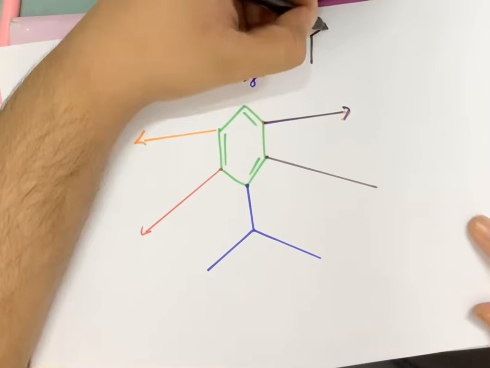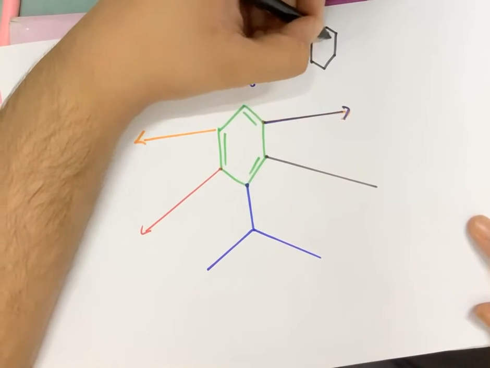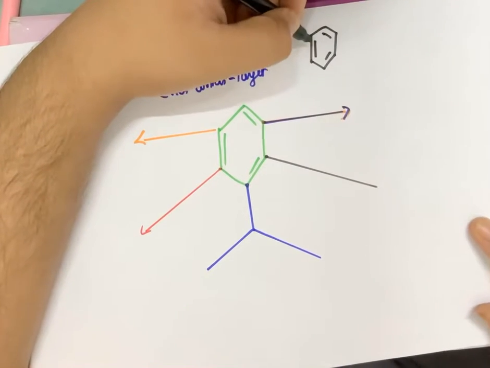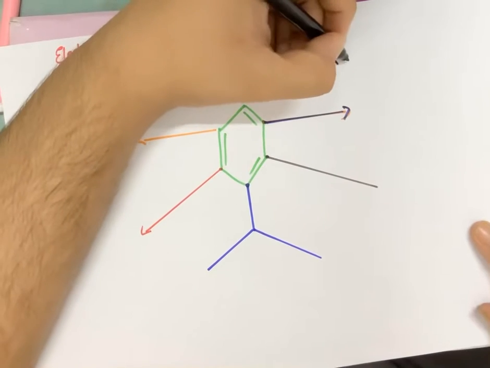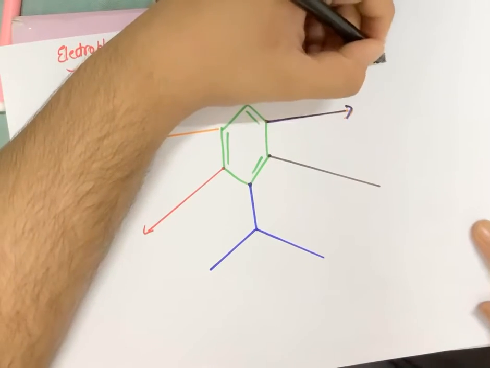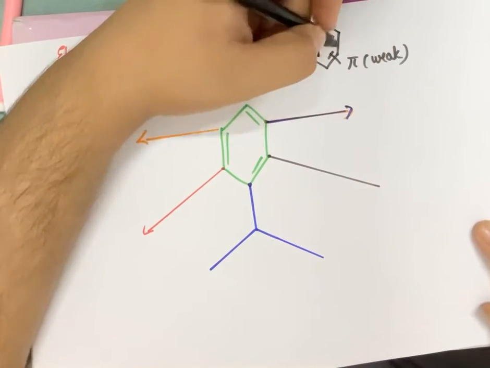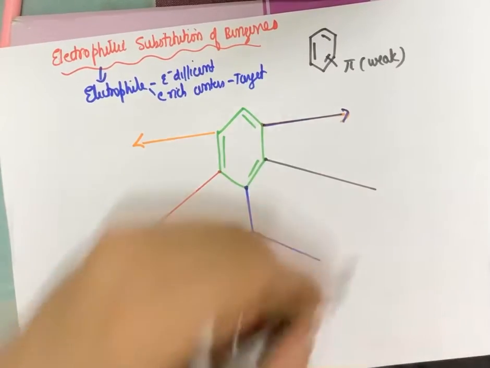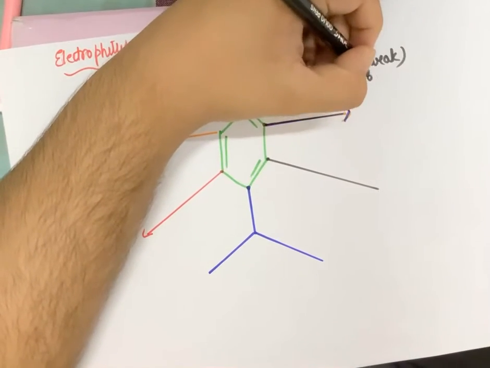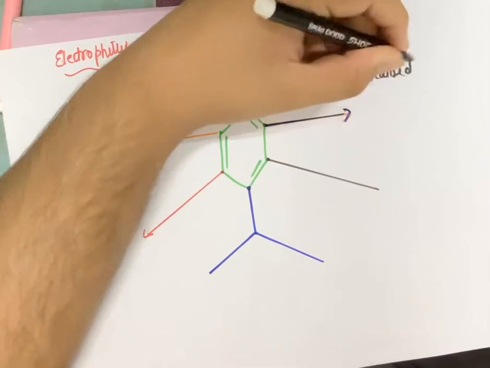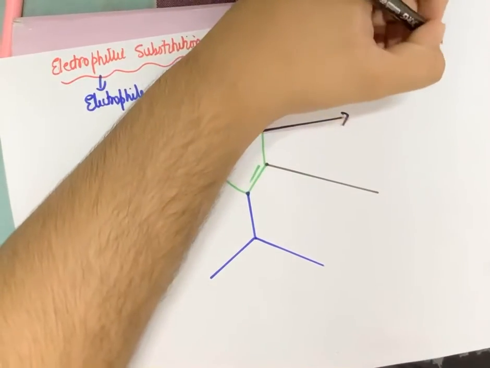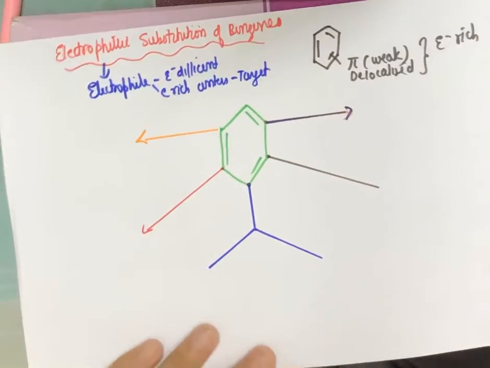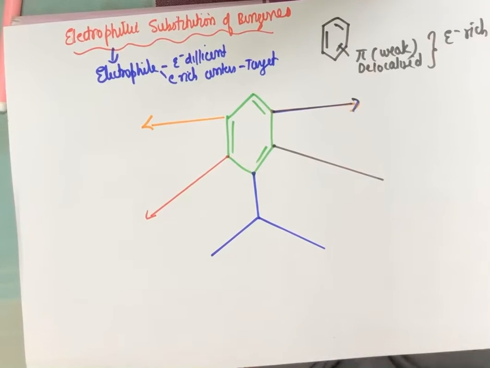Let us concentrate on the structure of benzene once again. Benzene has 3 pi bonds. Pi bonds are weak bonds. And as they are weak, and because pi bonds are delocalized as well, so weak and delocalized in benzene, it becomes an electron rich center for the attack of an electrophile.